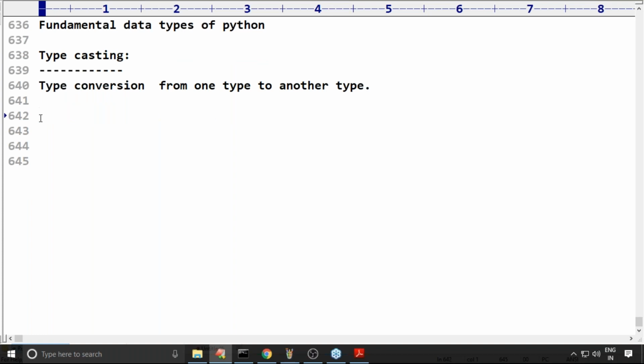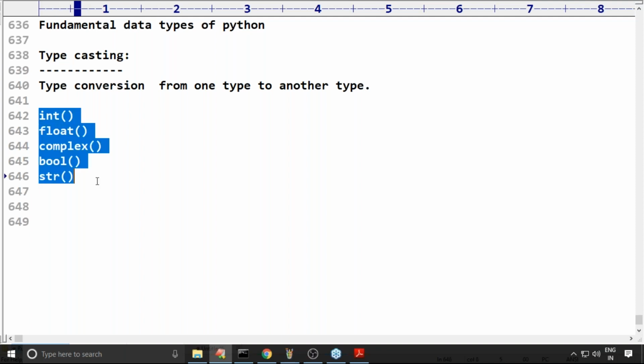There are multiple functions available: the int function, the float function, next complex, next bool, and then str. So there are multiple typecasting functions available.